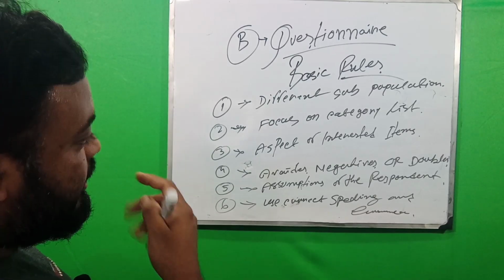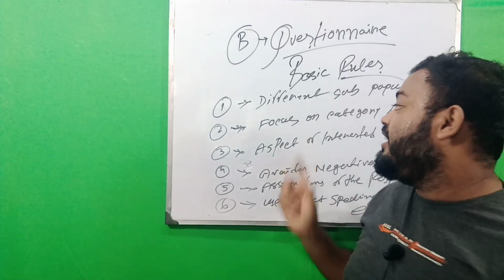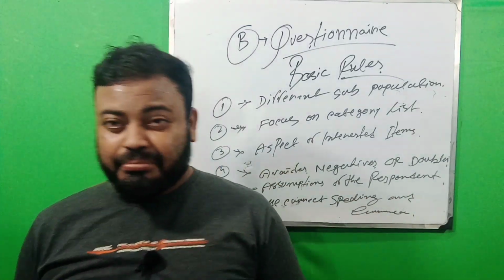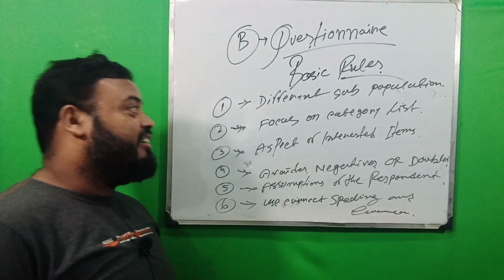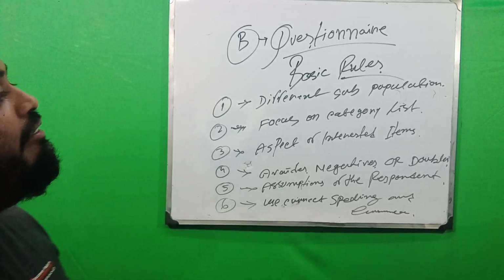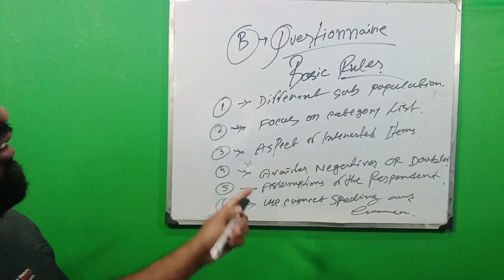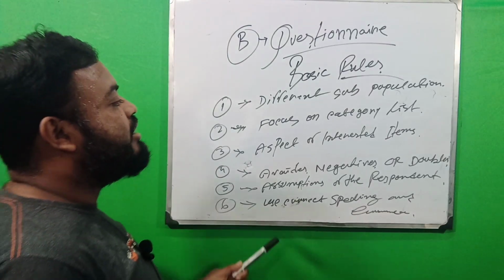Next, the second is focus on the category list. Here the researcher must clarify which category each person belongs to, which community, and also gender. So they also focus on the category list.